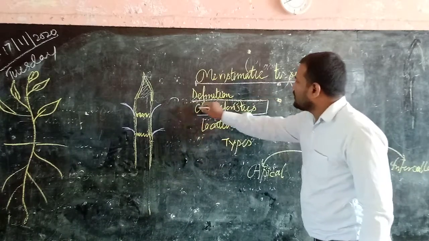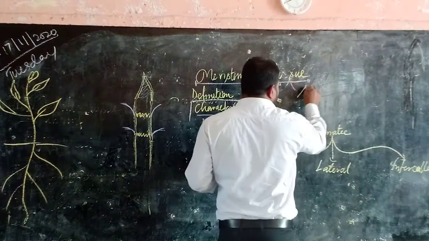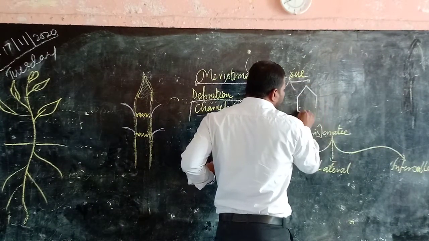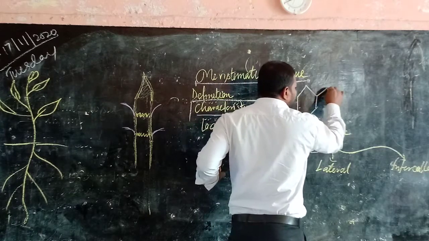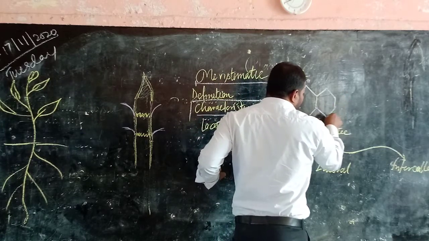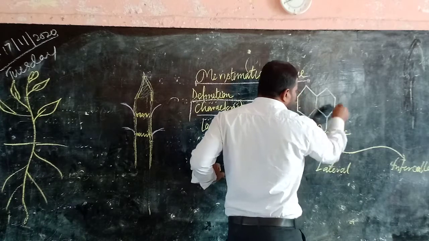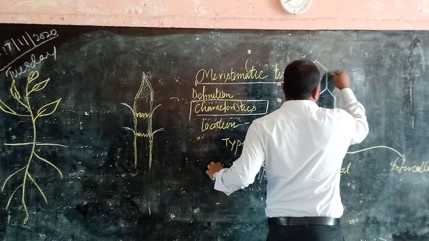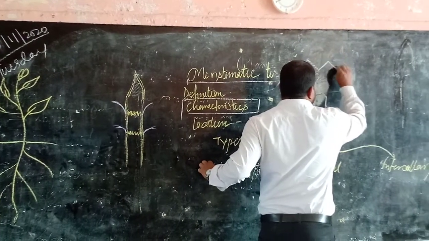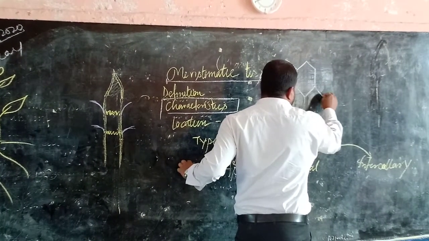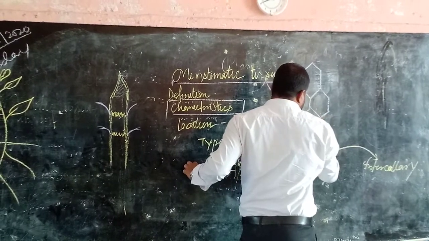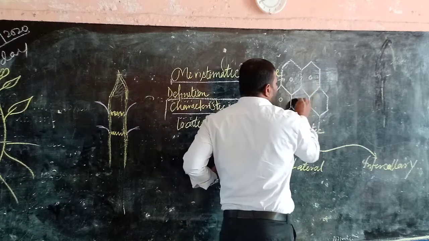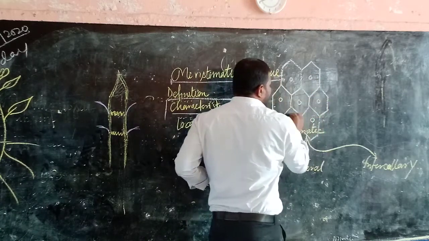Now, next one is the characteristics of meristematic tissue. The first point will be all the cells will be living. Suppose this is the diagram of meristematic tissue. So all the cells will be living.